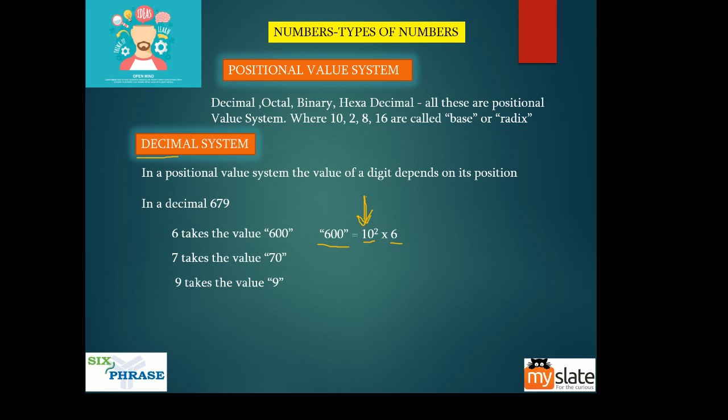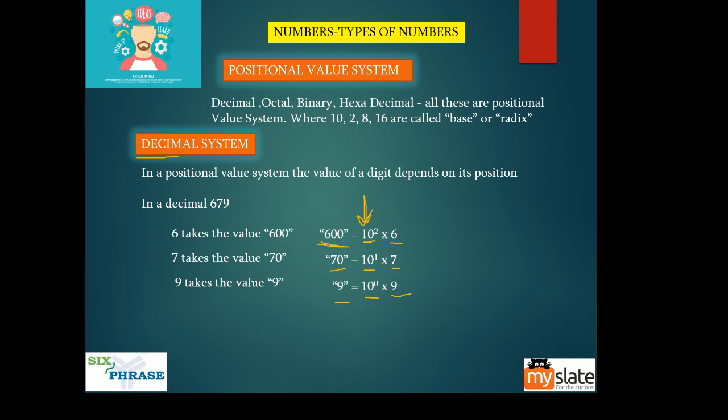Okay, so to get this value, because this is at the hundreds position, you will multiply the digit into 10 square. For you to get this 70, you'll multiply the digit into 10 power 1. For you to get the value 9, you will multiply this digit into 10 power 0.